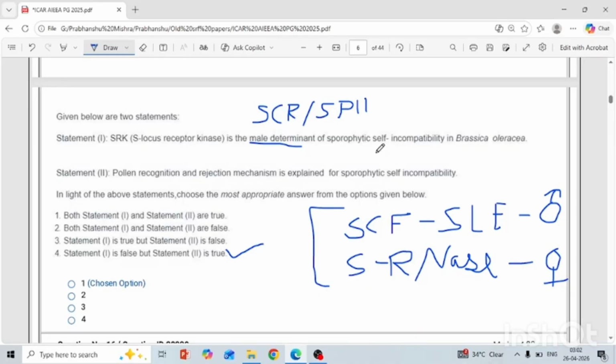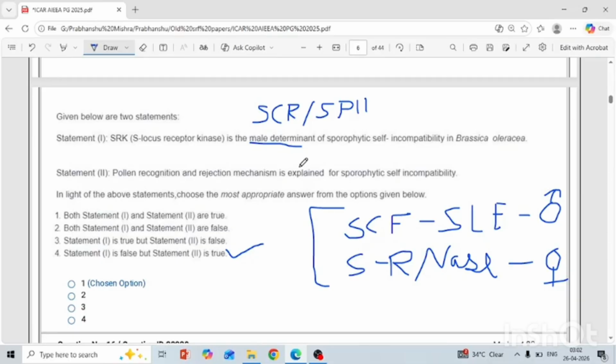So those having the male determinant and those having the female determinant are secreted from the pollen and the stigma, and when both come in contact, they analyze whether these are the same S locus or a different S locus. If the same S locus, then it is called self incompatible, and if a different S locus, then it is called the self compatibility nature.